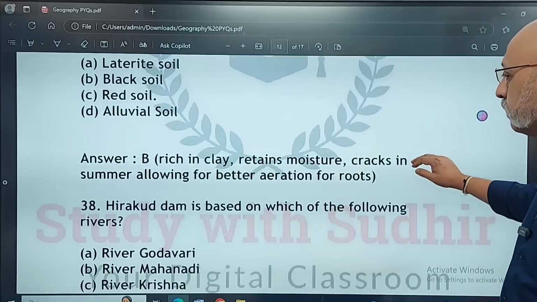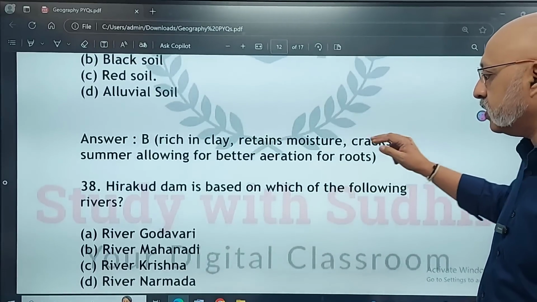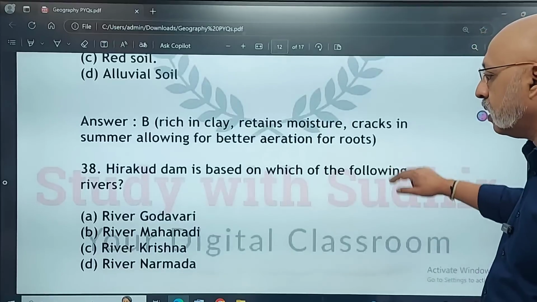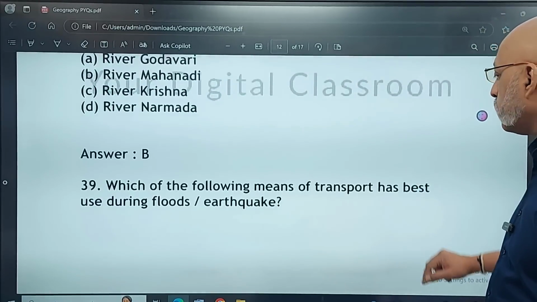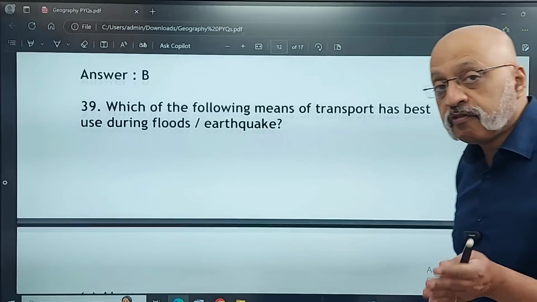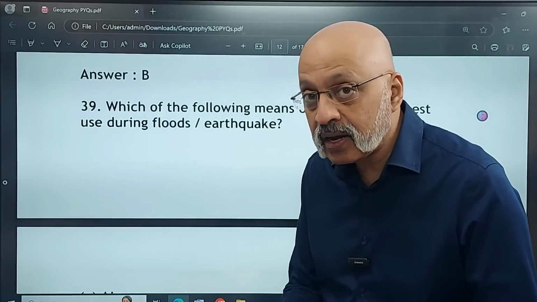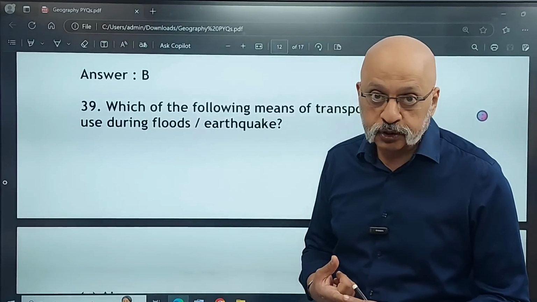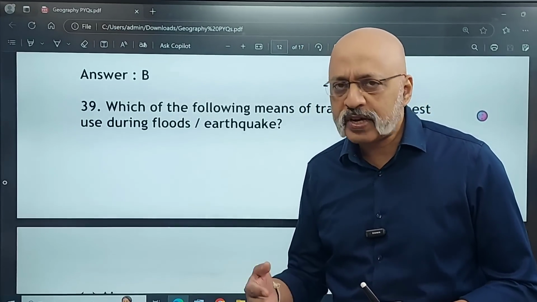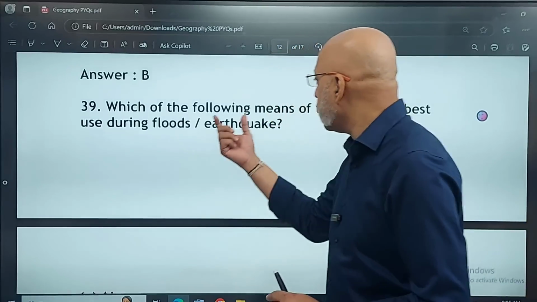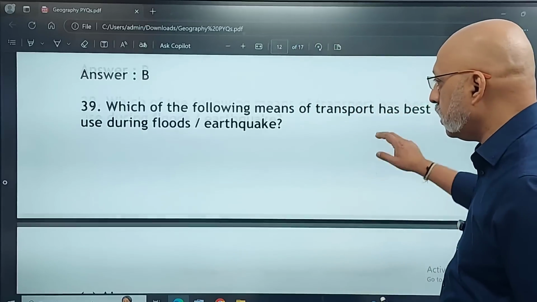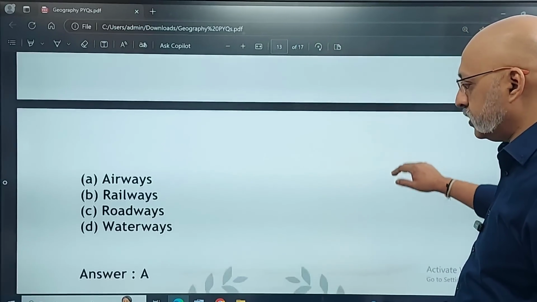Hirakud Dam, which is in Odisha, is based on which of the following rivers? River Godavari, Mahanadi, Krishna, or Narmada? The correct answer is River Mahanadi. Which of the following means of transport has best use during floods or earthquake? Now, during floods, what will happen? The roads will get inundated, so roadways is obviously not an option. Rail tracks also get submerged, that's also not an option. Waterways, in any case, will be very limited. Just because floods में पानी आ गया करके waterways लिखकर मत आना. Okay. So the correct option will be airways.